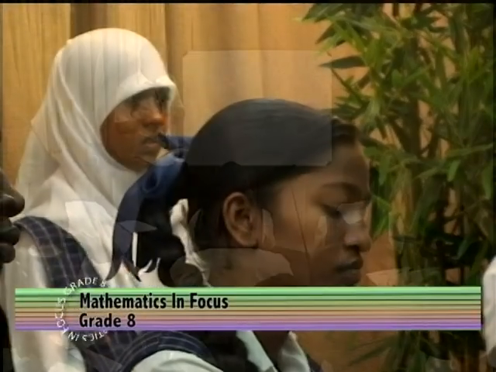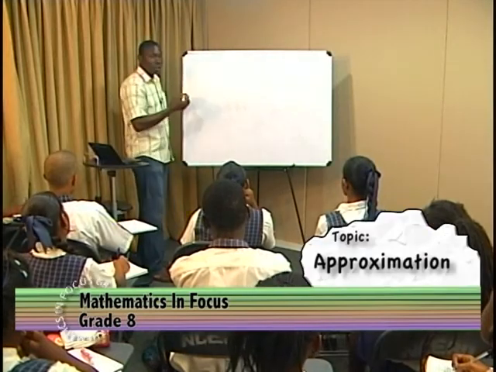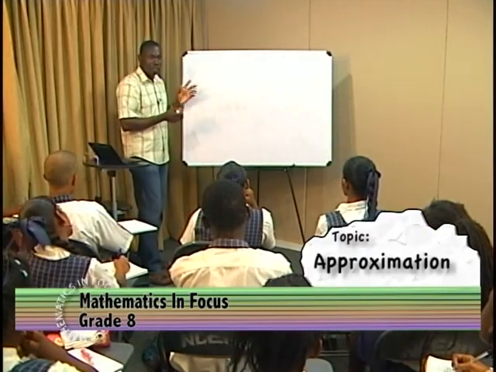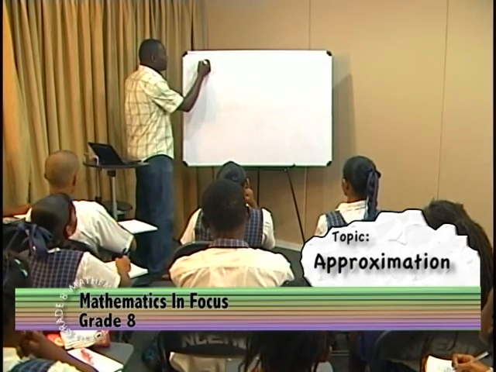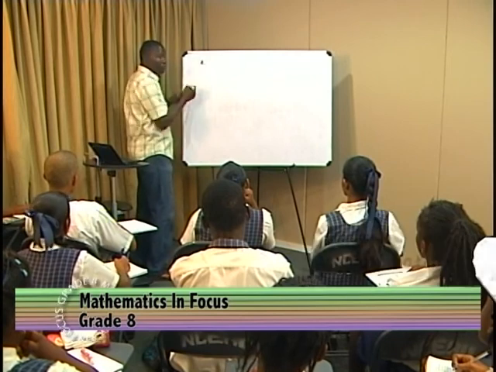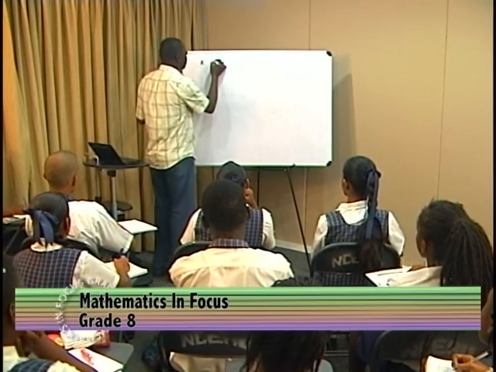So I'm going to give you a few examples here, and we're going to look at the steps that we have to follow even as we solve these problems. So let's consider the first example. Imagine if we have this number.